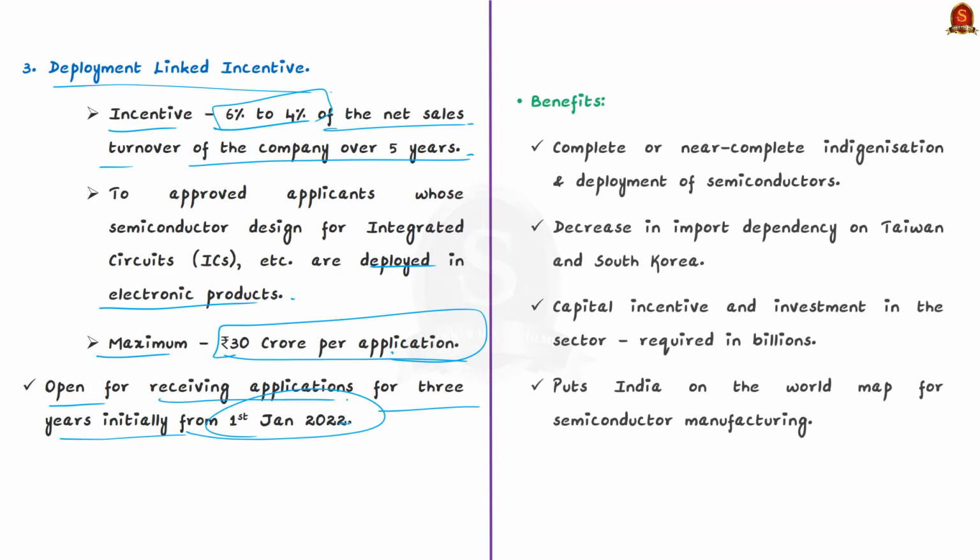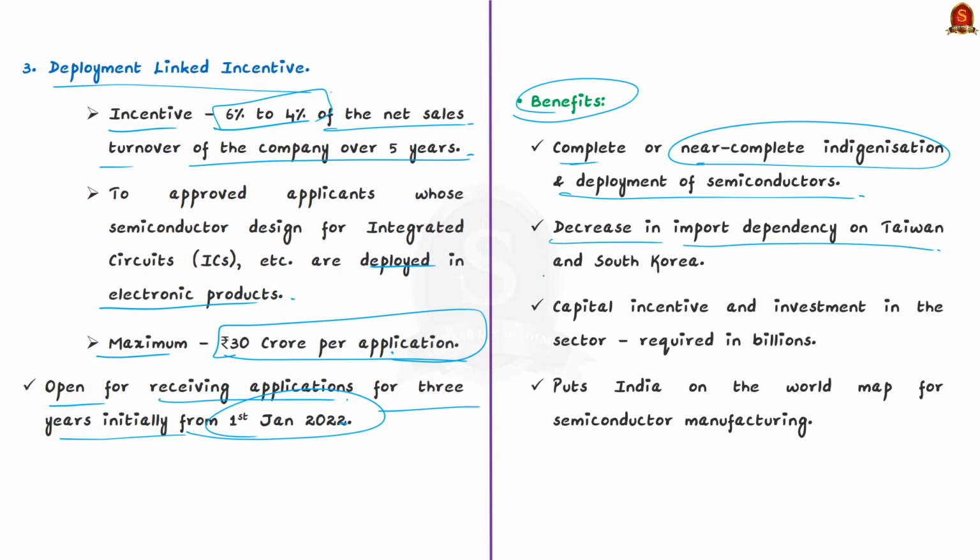So far, we have seen some important features of the scheme. Now, let us see its benefits. First, it will lead to complete indigenization or near complete indigenization and deployment of semiconductors. Second, it will decrease our import dependency on countries like Taiwan and South Korea because according to the data, these countries produce up to 70% of the world's semiconductors.